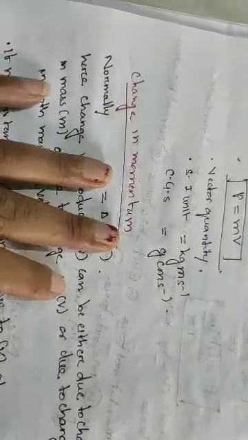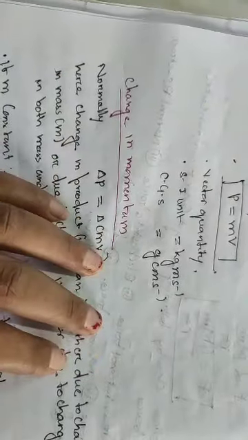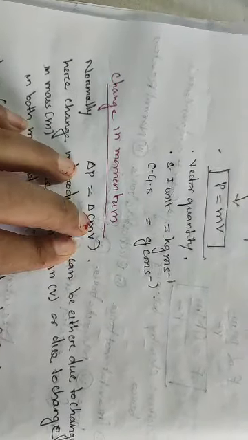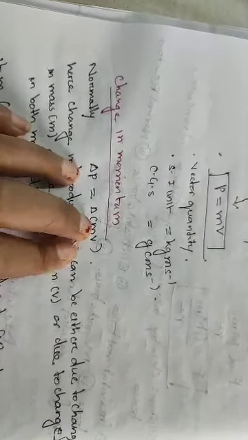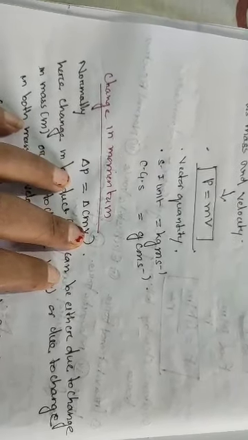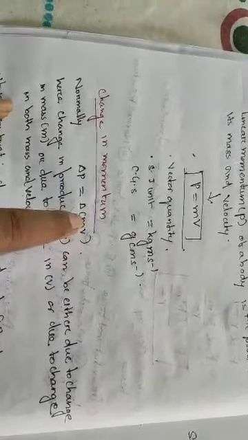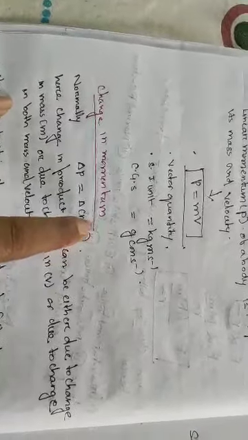Okay. Now we will understand change in momentum. Suppose I want to change the momentum. How can I change it? Either I can change the mass of the body or I can change the velocity of the body. But as we have seen, if I keep the mass constant and change the velocity, this is possible, but this creates a problem in atomic physics.